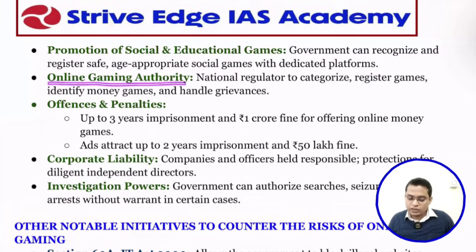Then the online gaming authority: a national regulator to categorize and register games, identify money games and handle grievances. They categorize the games into these categories, then register the games, identify money games, and in case of any dispute, they handle it.